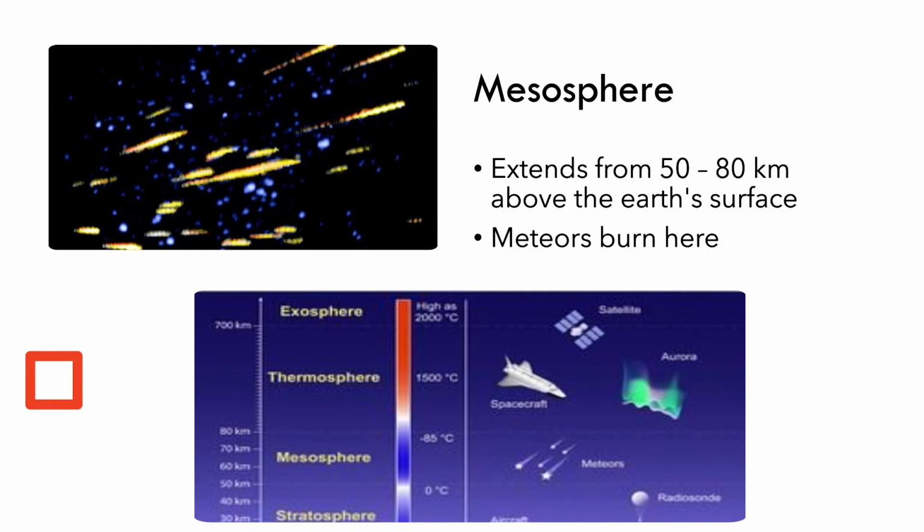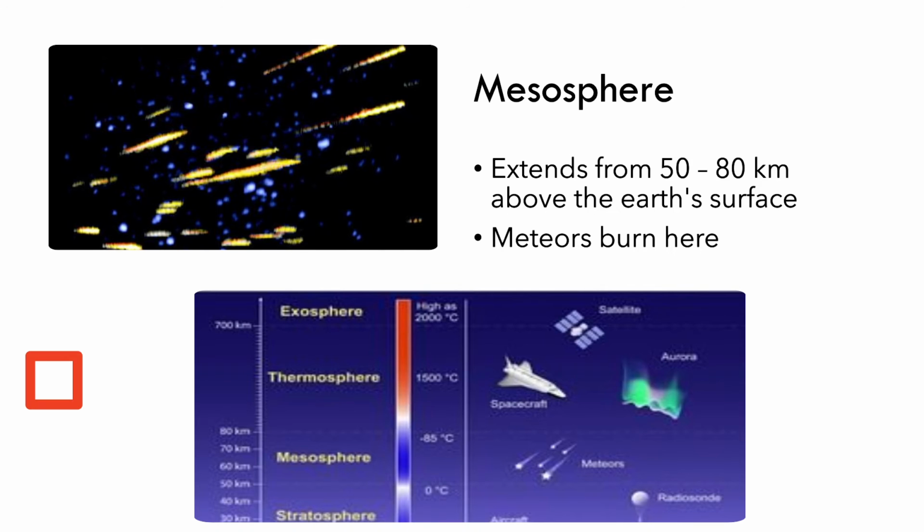Next comes mesosphere. It extends from 50 to 85 kilometers above the Earth's surface. This is the area where, as you can see in the picture, meteors burn.